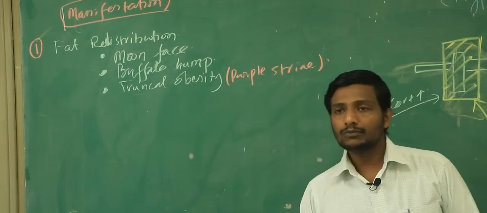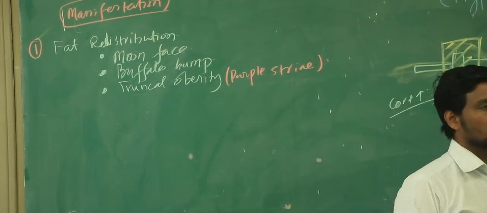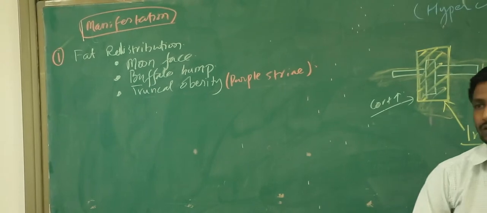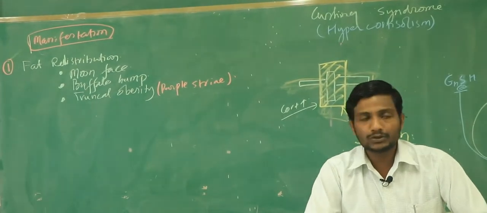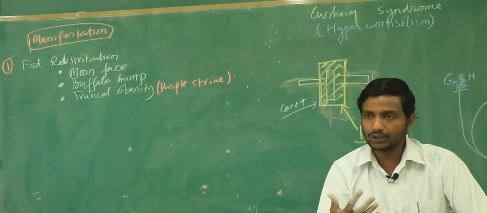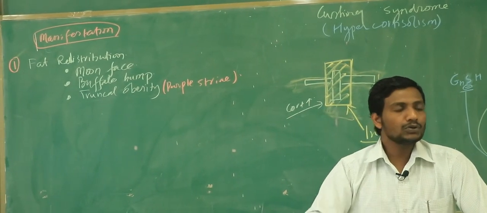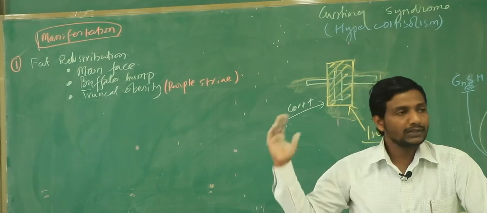This phenomenon I have given one name to it, fat redistribution. Now imagine that sometimes when I used to teach this, as the patient can develop obesity, students used to ask that if there is a high amount of cortisol, then the glucose should increase, and if the glucose is increasing, the fat should decrease. Then why is there obesity?